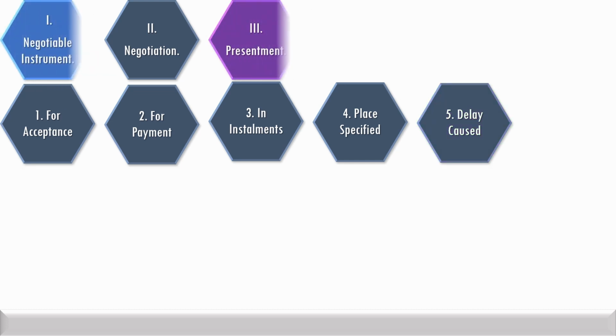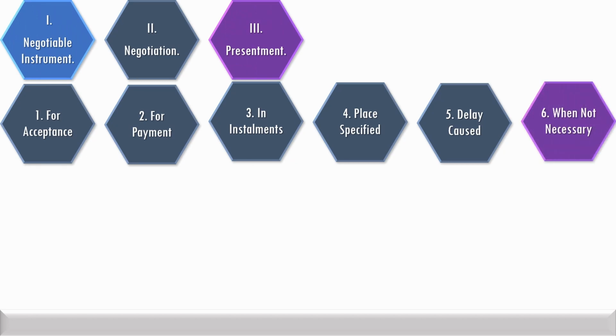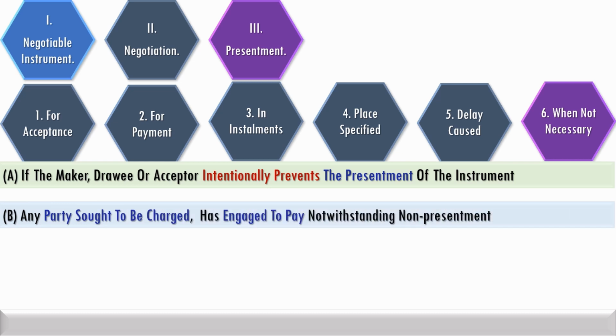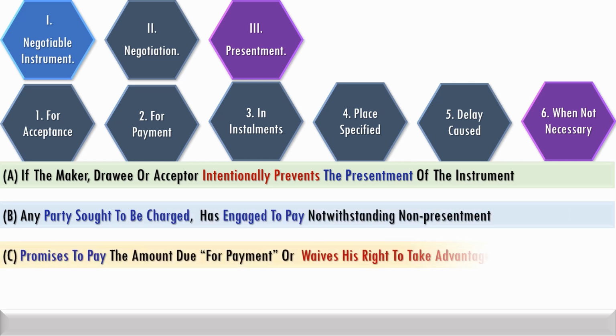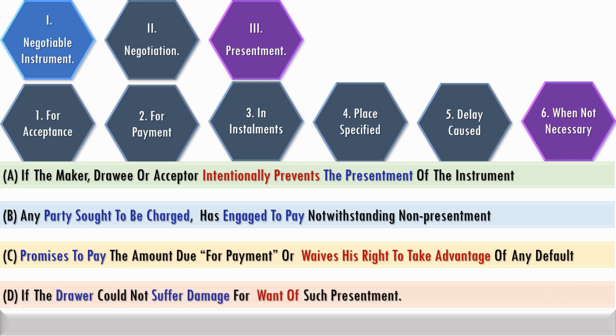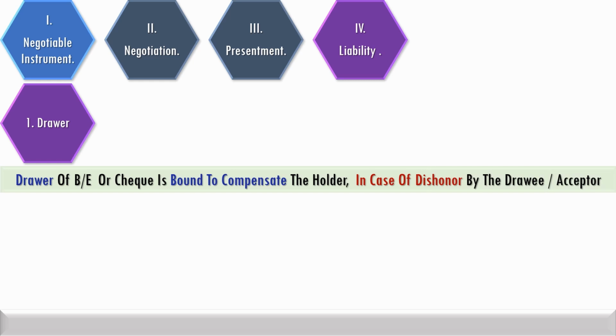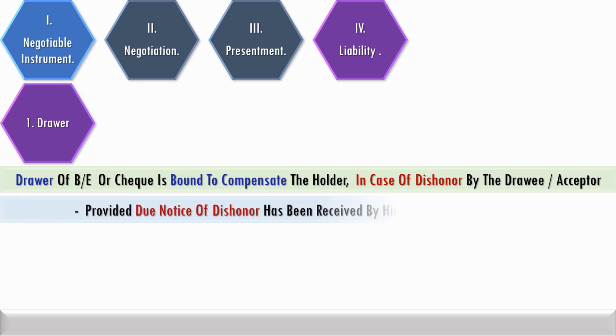Presentment is not necessary in certain cases: if the maker, drawer, or acceptor intentionally prevents it, or any party sought to be charged has engaged to pay notwithstanding non-presentment, or the party promises to pay and waives the right to take advantage of any default, and if the drawer could not suffer damage for want of such presentment. Where due notice of dishonor is received by the drawer, he is bound to compensate the holder in case of dishonor by the drawee or acceptor.